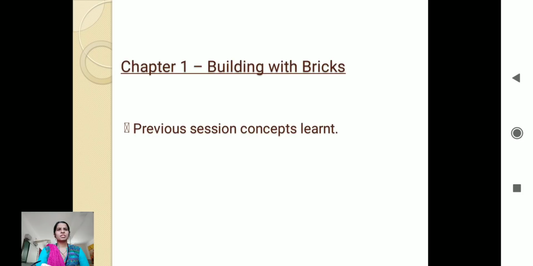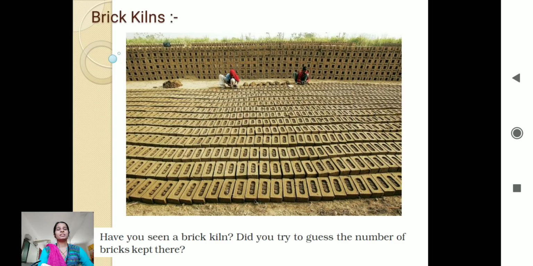So, not wasting much time, we will see further. We saw how to make a brick, and those bricks are then kept in such brick kilns, right? This is called a brick kiln, where the bricks are made, dried, and then kept to be baked, like it is being kept in the bhatti. We call it a bhatti, to make the bricks stronger, right? Just like we make mud pots, and after they dry, the mud pot is kept between the straws to make it stronger. Similarly, the bricks are also finally prepared in the brick kilns.